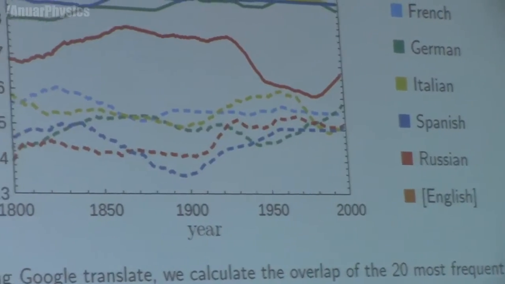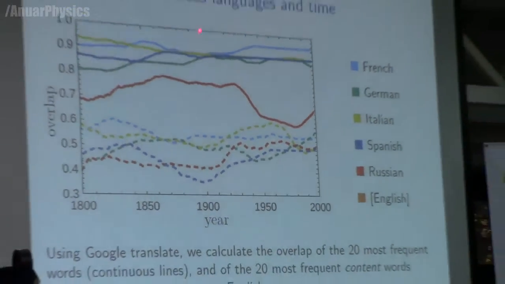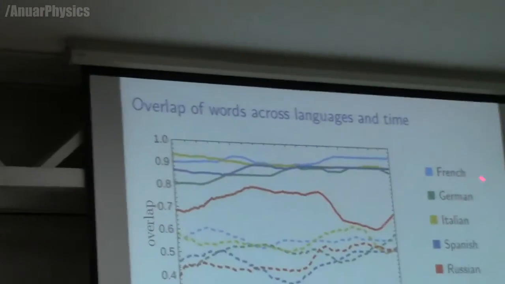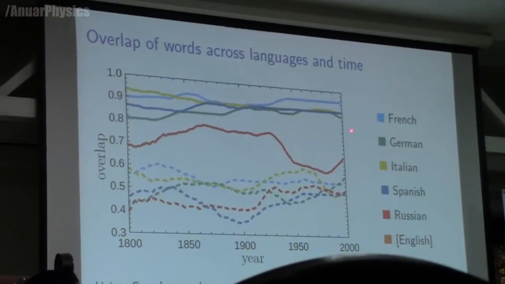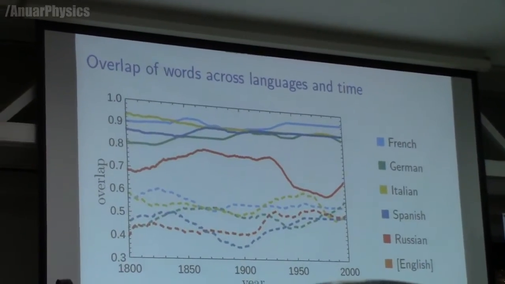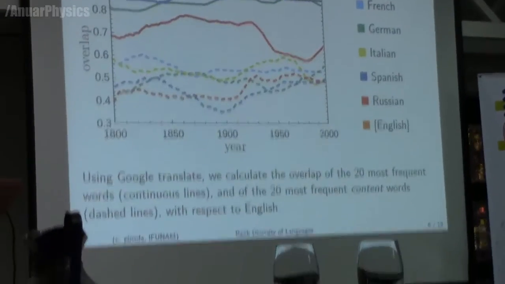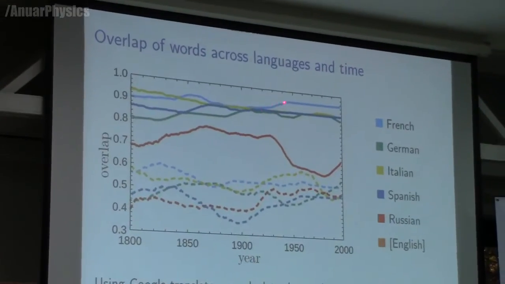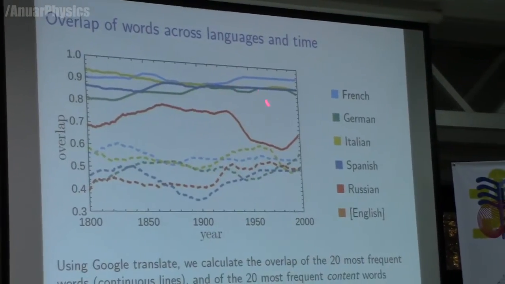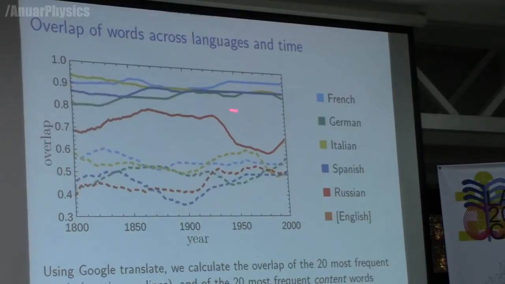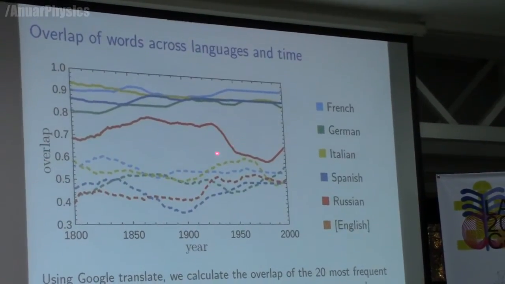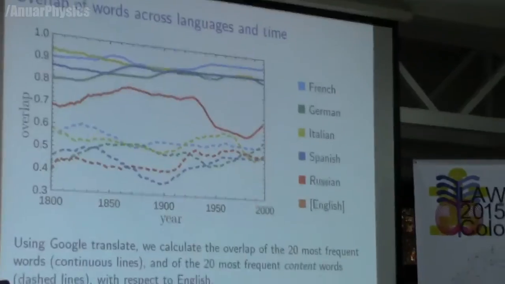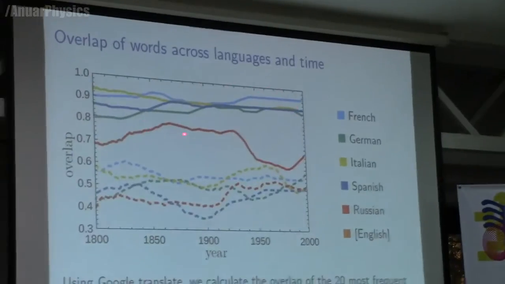So we can take a look at the overlap of words across languages. We can look at, say, the translation of the 20 most used words in French and compare them with the 20 most used words in English. What we find is that there is a high overlap between French and English, between German and English, and all the words here, maybe except for Russian. There is a dip here due to some change in the alphabet that was done around these years. And this is for all words.